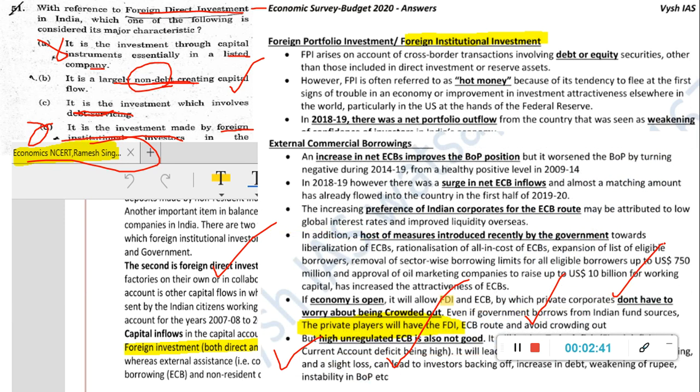Wherever anybody teaches you, or you read the textbooks of NCERT or Ramesh, you will get that this is a non-debt creating thing. What is external commercial borrowing, what it includes, what is hot money, what is debt and equity, bond, all these are very basic terms, and in the very basic economics test it will be available. If you have not studied all this, maybe your coaching institute is not giving you the right data.